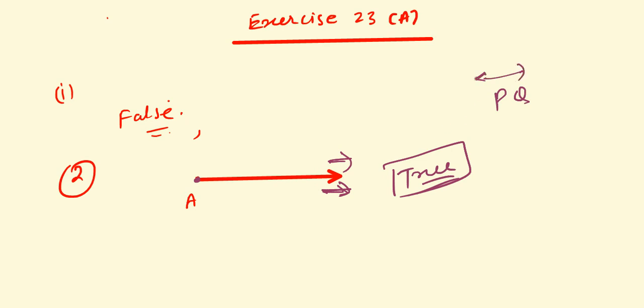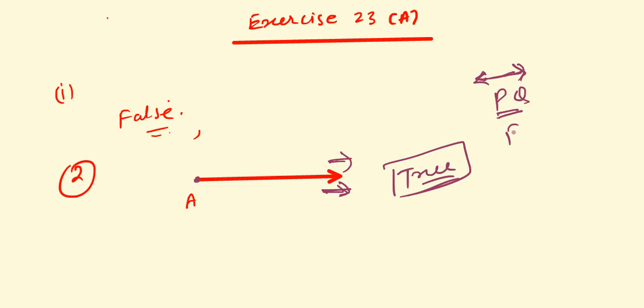Third question, a line PQ is written as PQ. Again, you have to identify the symbols. So here, a line PQ is represented as PQ with this double arrowhead.